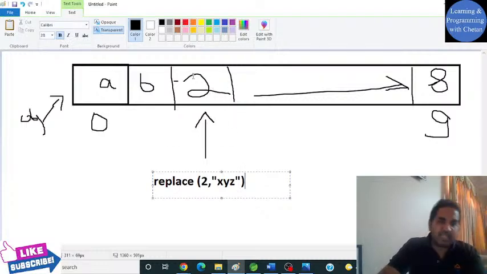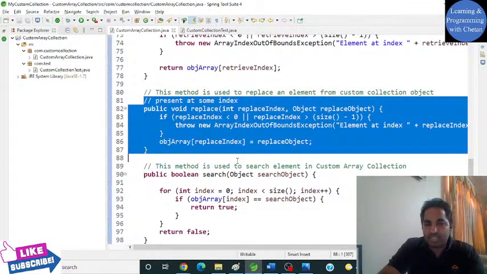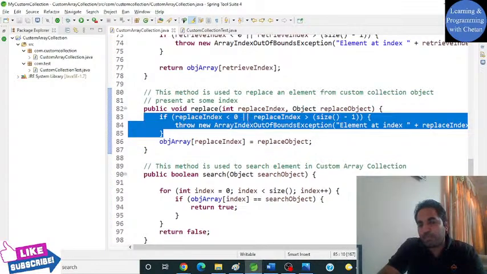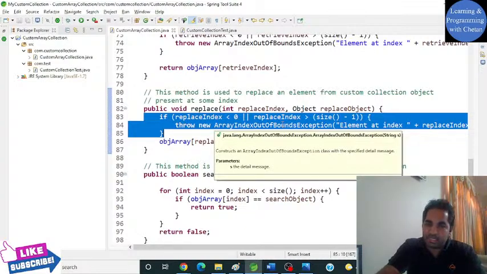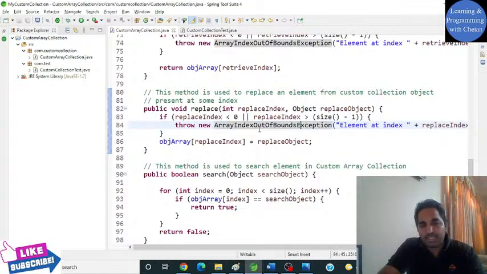My dear friend, this is also a very simple operation. You can see here how simple the implementation is. I have already told you that before performing any operation, we are taking care of exceptions. We are first checking that the index should be in a given range. Otherwise, it will give you an array index out of bound exception. So we have already handled it.